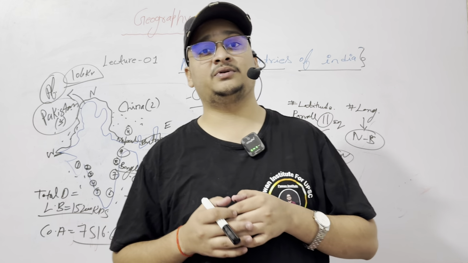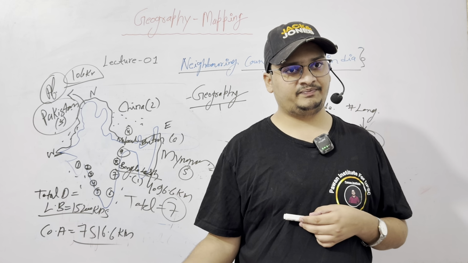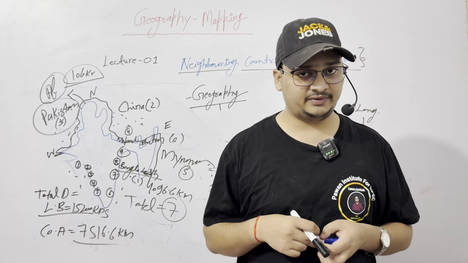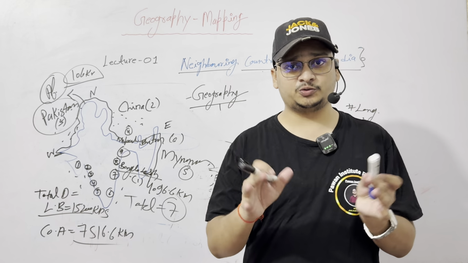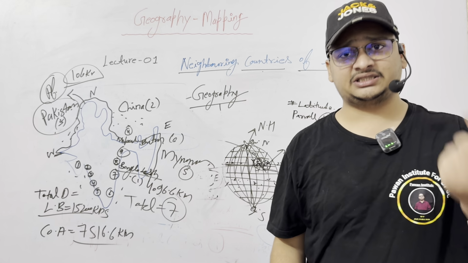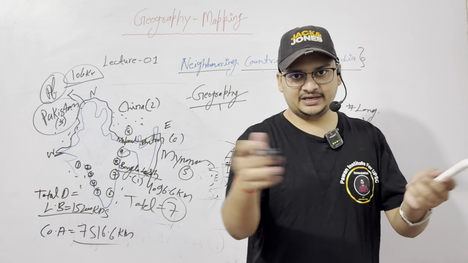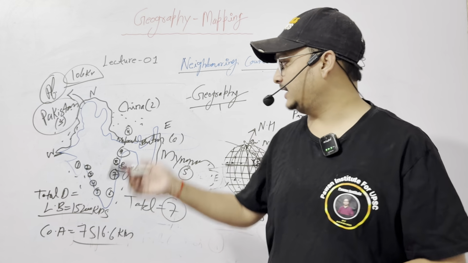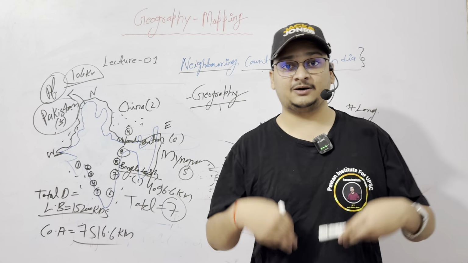The Aksai Chin of India we can say was captured by China in a bad way. And the Shaksgam Valley of India is already in the hands of Pakistan, which Pakistan gifted to China. These are the issues we will discuss in our next classes, because these are neighboring countries. We have lots of neighbors, some good relations, some bad. We will discuss which countries have good relations with India and which have bad, in our further classes.